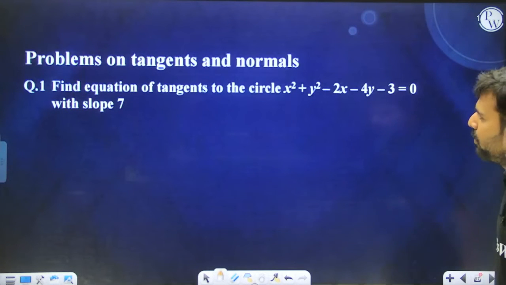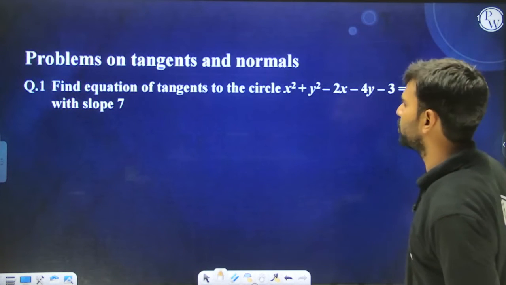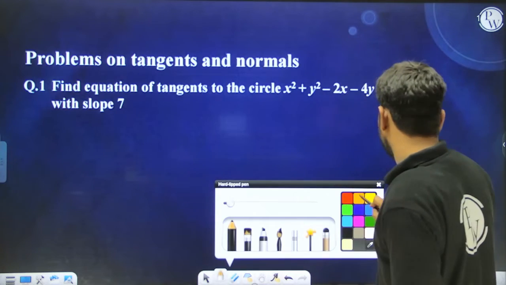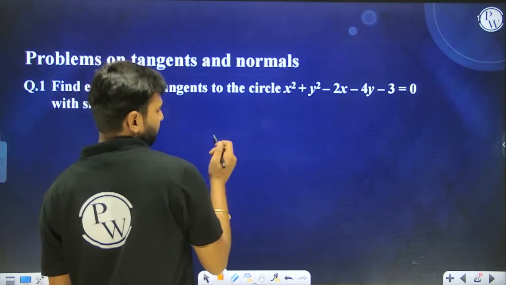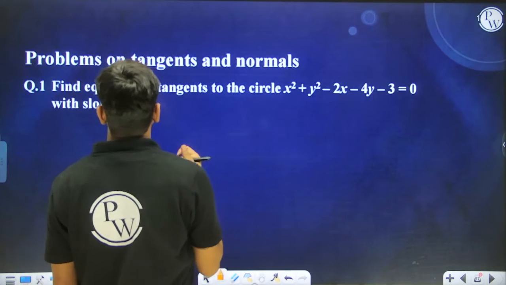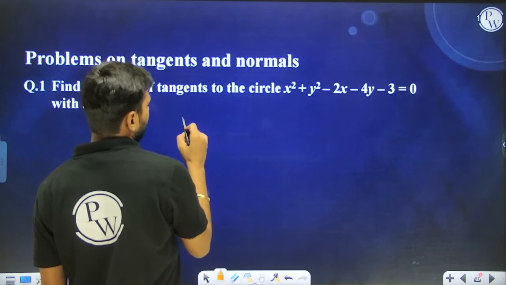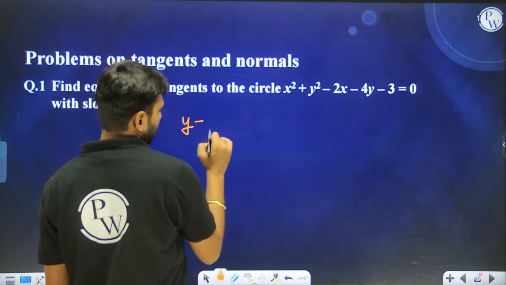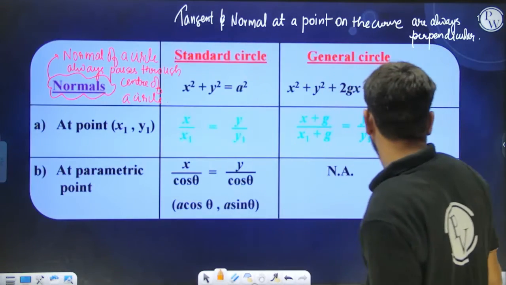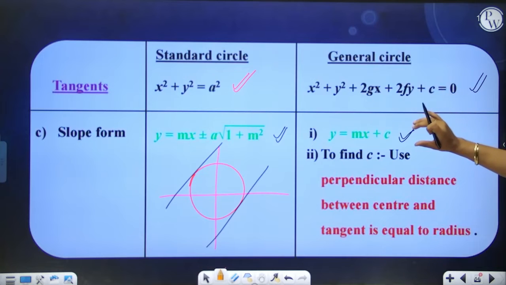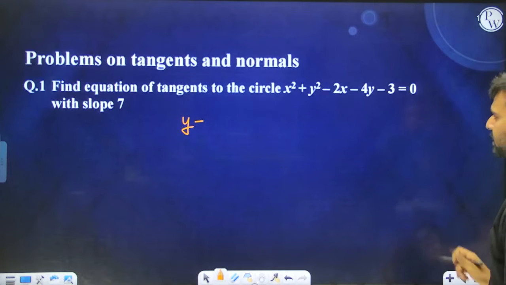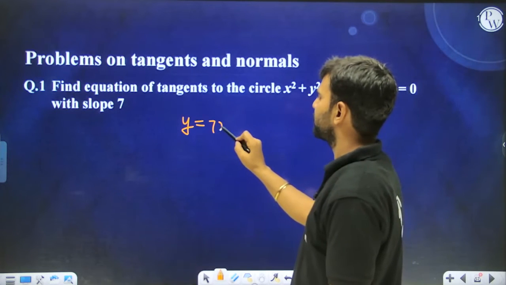Problems on tangents and normals. Find the equation of the tangents to this particular curve with slope 7. Right, with slope 7. So understand that this is a standard circle, and what we want is the equation of the tangent with slope m. We can write y equal to mx plus c. So over here, y equal to 7x plus c is the tangent.